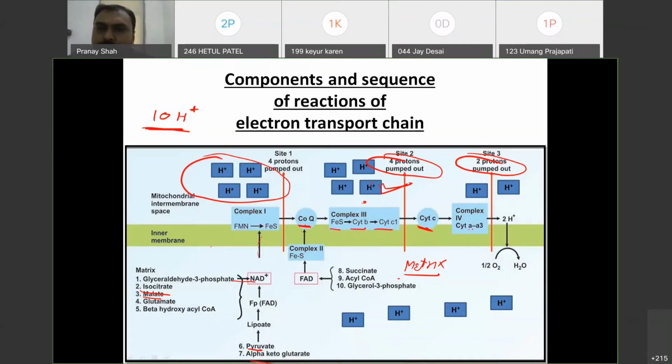Here also the flow of electrons occurs, and energy is also released, but that is not sufficient to pump the proton. So from FAD complex 2 to complex 3, no proton will pump out. Okay. So 0 protons are pumped out because energy is not sufficient to pump out the protons.